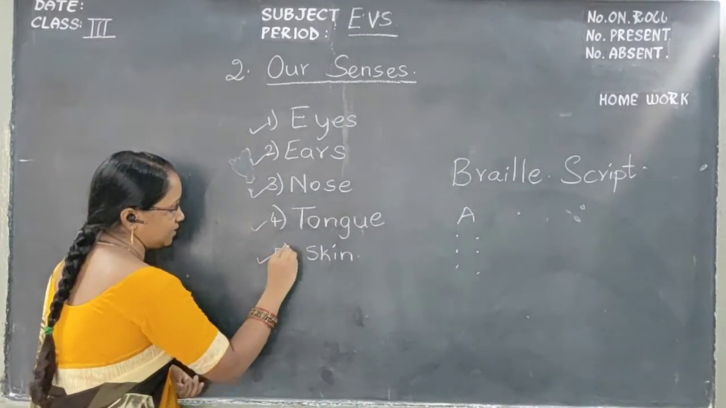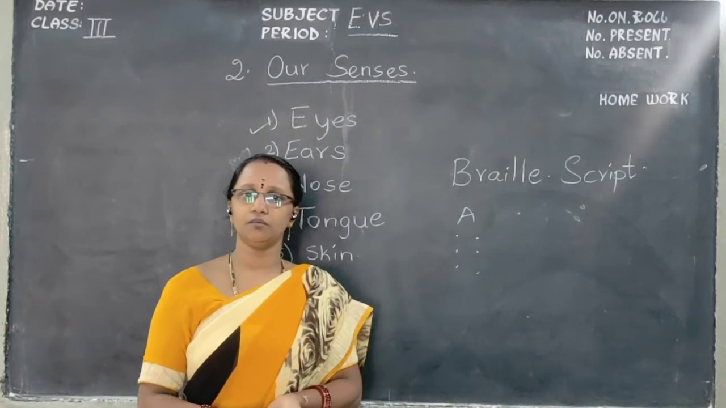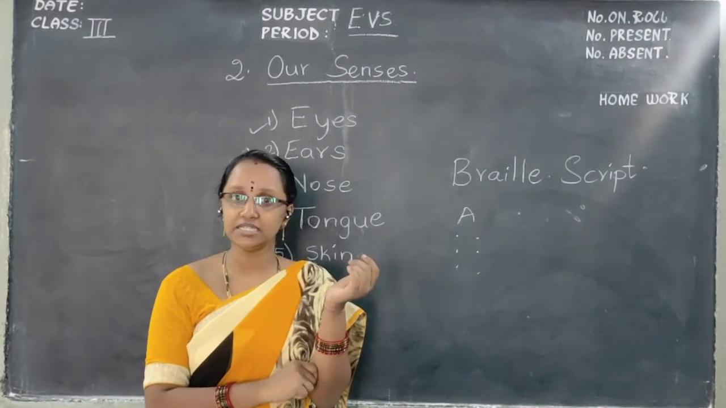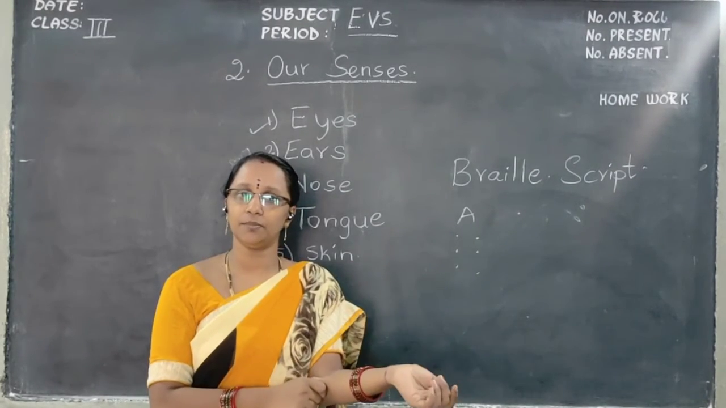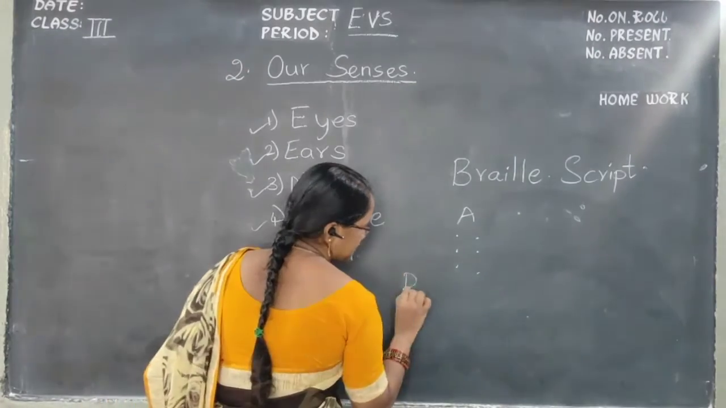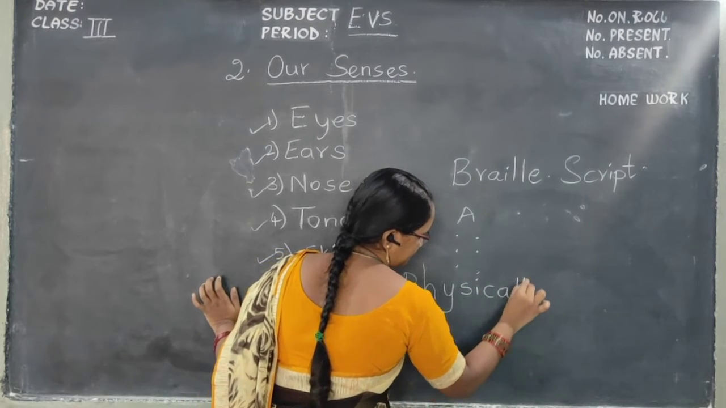Next one. What is the next one? Skin. What is skin? We can feel. If anyone touches or pinches us, we will come to know with the help of the skin. Next, last is physically challenged people. What are physically challenged people?